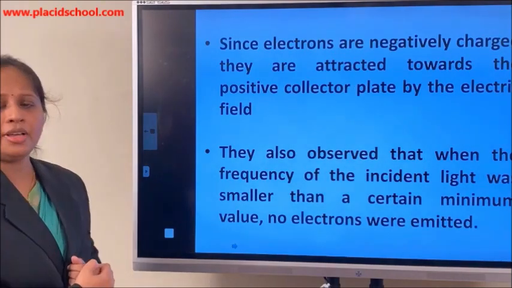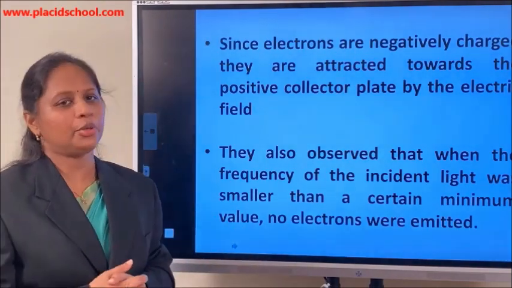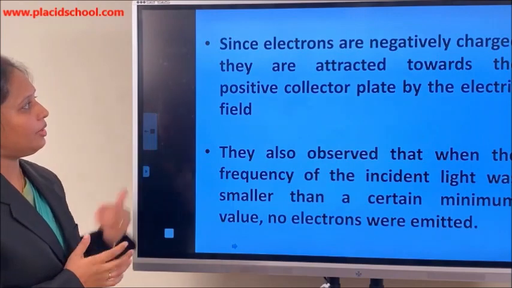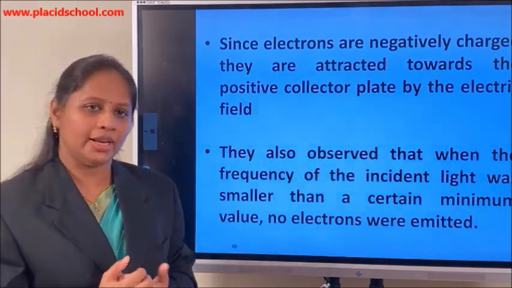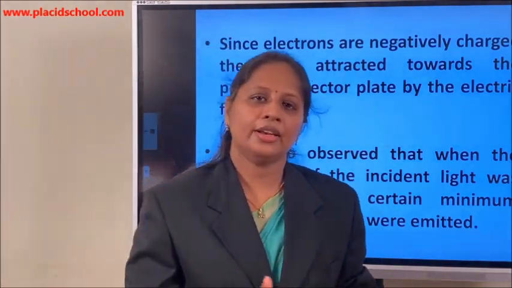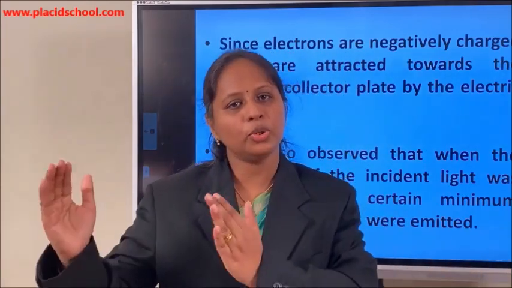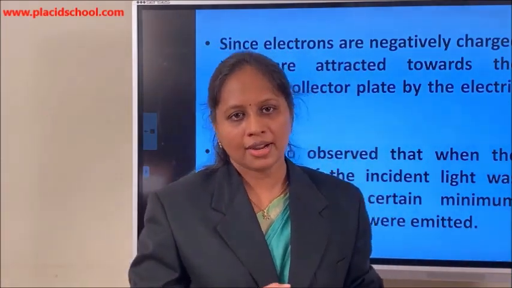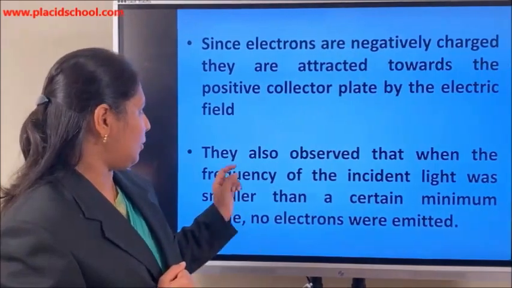Why are these electrons moving towards the collector plate? Have you thought about that? What is the charge of the electron? The charge on the electron is negative. So the electrons, which are negatively charged, will move towards the positively charged collector plate, which is the anode.